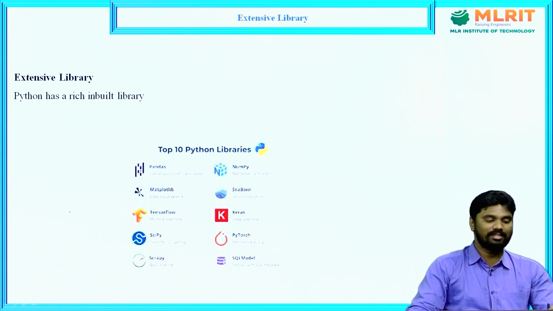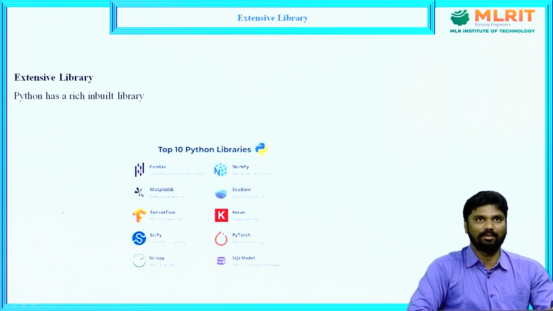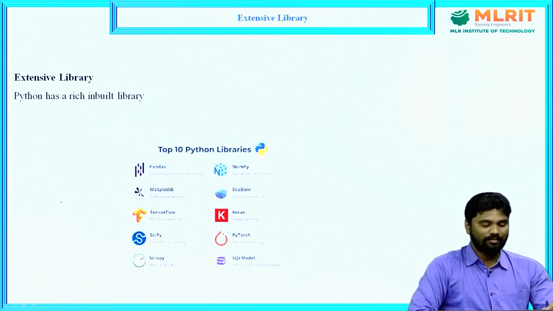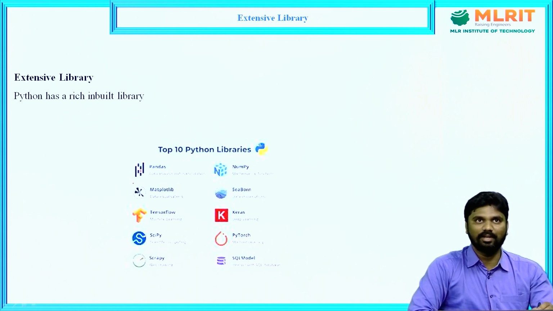Next, extensive library. Python has a rich inbuilt library. It means it contains more number of libraries, more number of modules. For example, in this figure, we have the top 10 Python libraries.